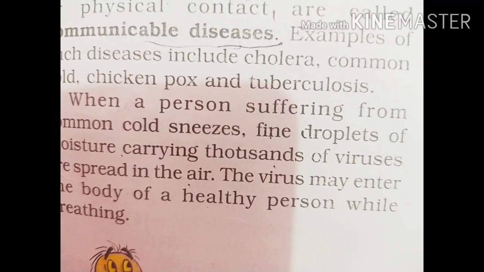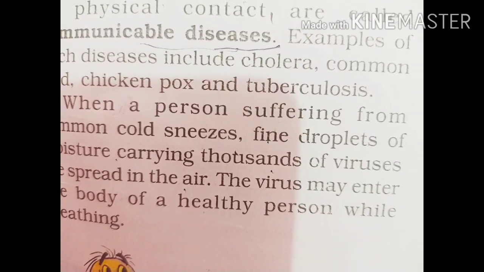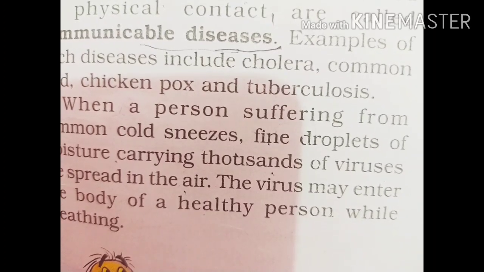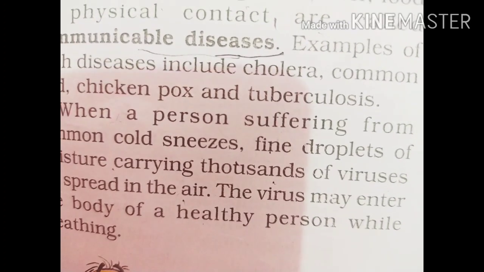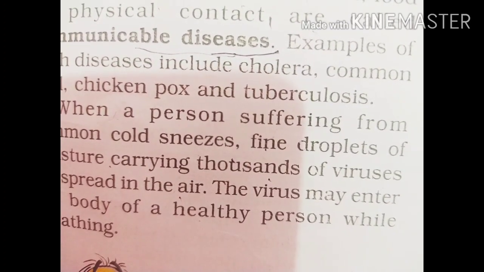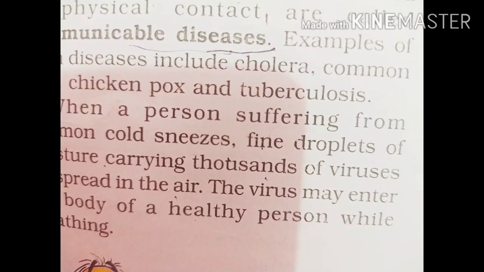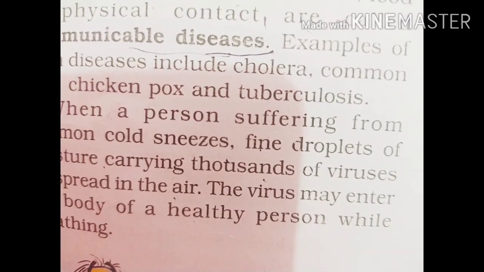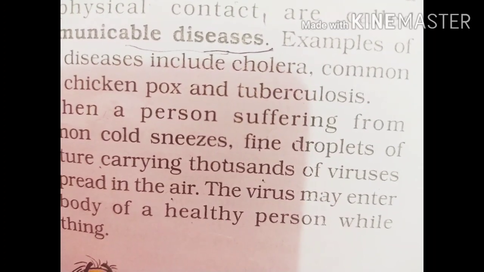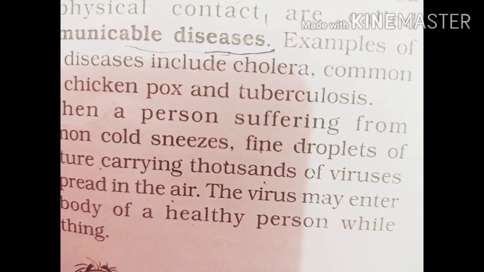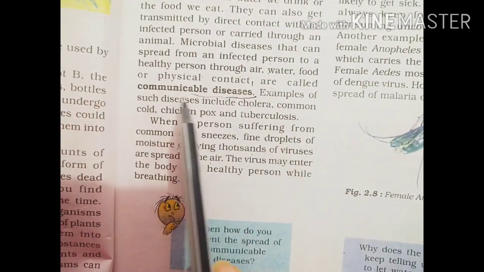If a healthy person is standing in front, these droplets reach the healthy person's face or body. These droplets have thousands of viruses, and they enter the healthy person's body. So this is all the communicable disease.